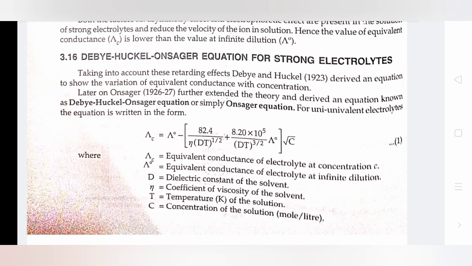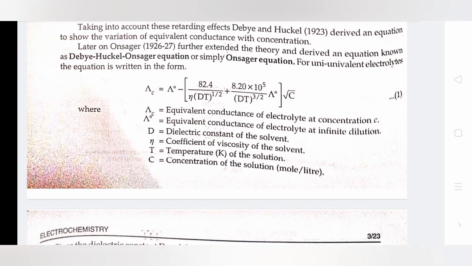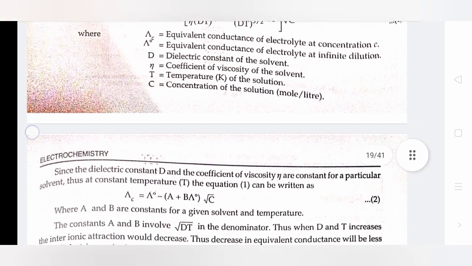Debye-Huckel-Onsager equation for strong electrolytes. Λc equals Λ0 minus bracket 82.4 divided by (ηT)^(1/2) times (DT)^(1/2) plus 8.20 × 10^5 divided by (DT)^(3/2) times Λ0, close bracket, into root c, where Λc is the equivalent conductance of the electrolyte at concentration c, Λ0 is the equivalent conductance of the electrolyte at infinite dilution, D is the dielectric constant of the solution, η is the coefficient of viscosity of the solvent, T is the temperature, and c is the concentration of the solution.